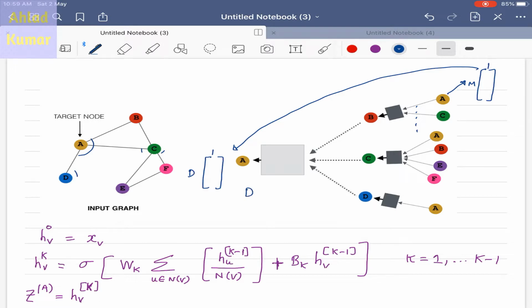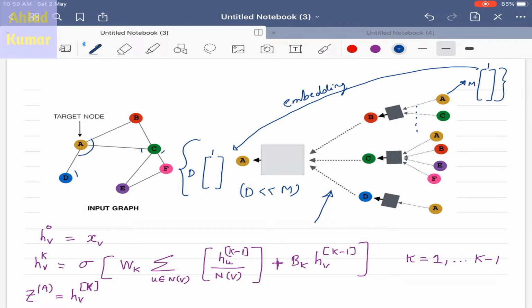So D is less than M. This embedding of a higher dimensional feature vector into a lower dimensional feature vector is the main purpose of using this computational graph. So how to perform this embedding is important.